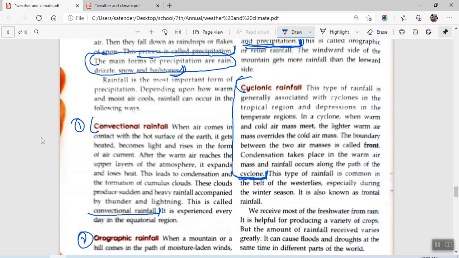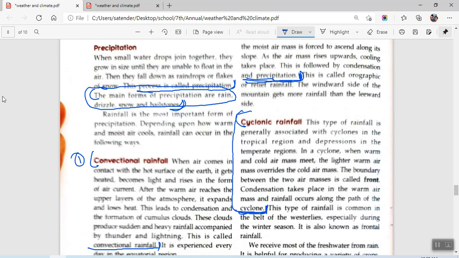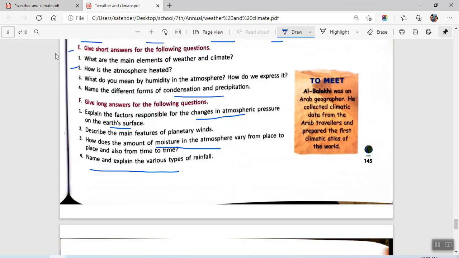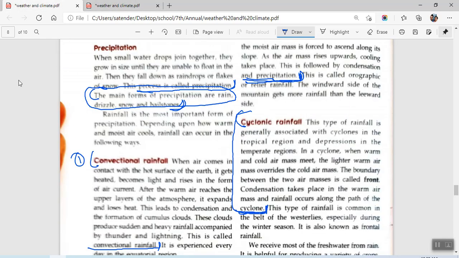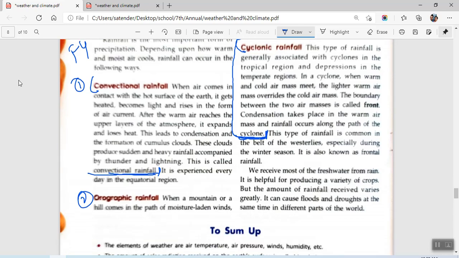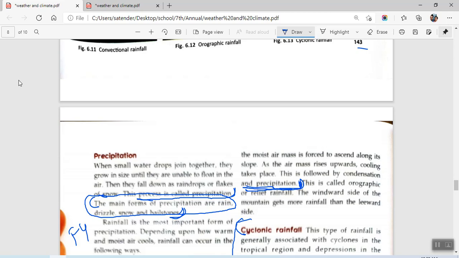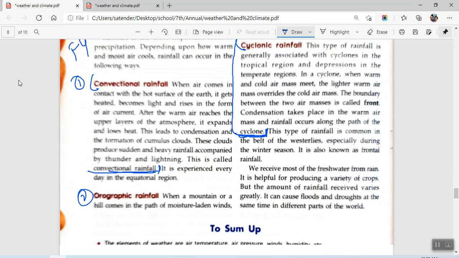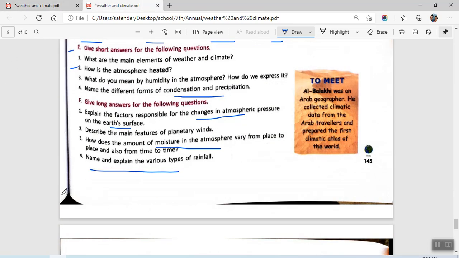So just pause the video and look at it carefully. This is our F4, the answer to F4. I'll be repeating again. You have to discuss different types of rainfall. For conventional rainfall, you will be writing the whole paragraph till conventional rainfall. In case of orographic rainfall, you will be writing till precipitation, and for cyclonic rainfall, you will be writing till along the path of the cyclone.